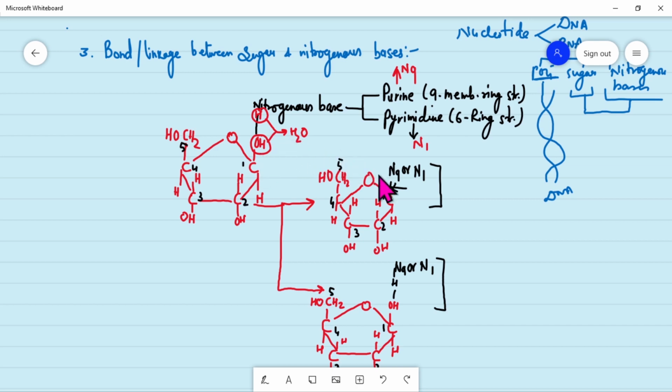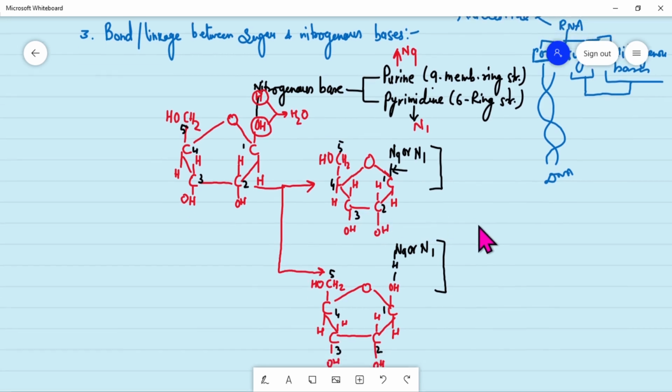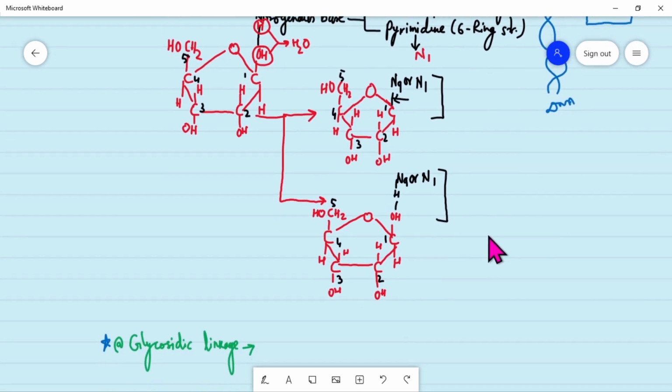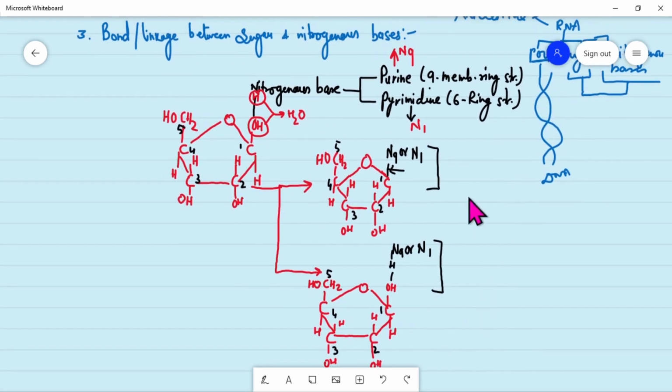Now what happens during this attachment? When the sugar and the nitrogenous base get attached, they form a covalent bond.